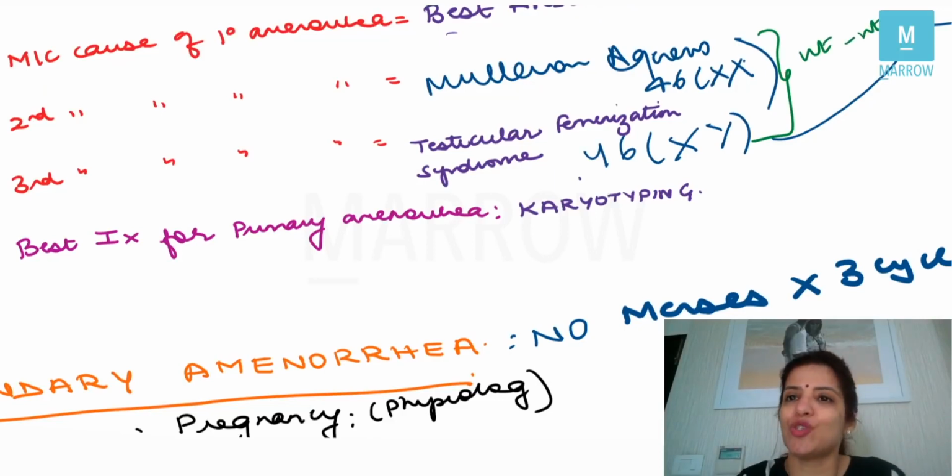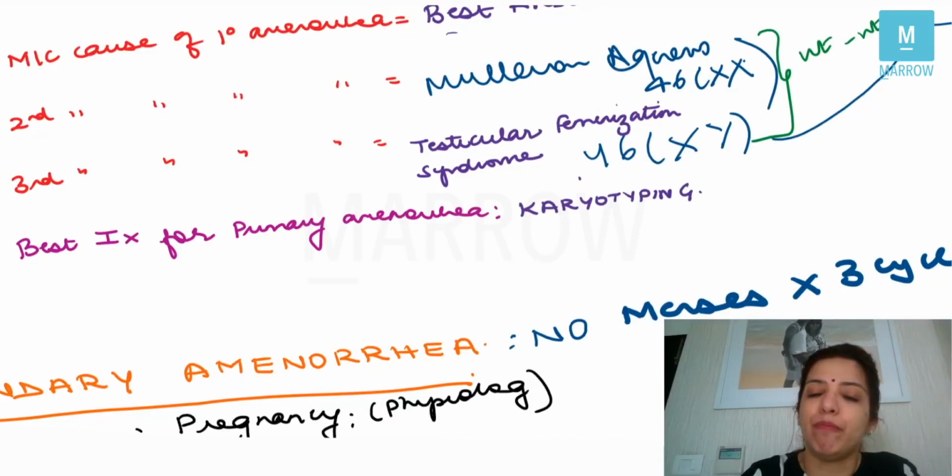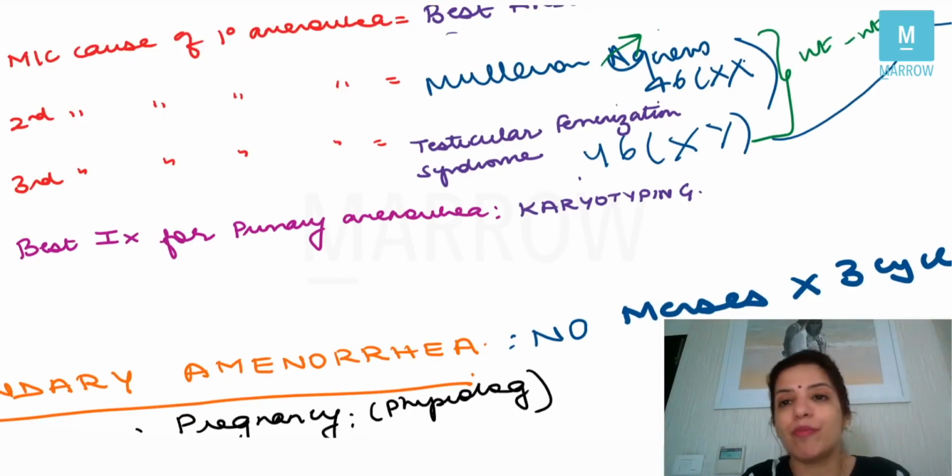In Mullerian agenesis, the uterus will be absent because the Mullerian duct has not developed. In testicular feminizing syndrome, the uterus will be absent because the gonads are testes, because they are males. And in males, the Mullerian duct does not form. So obviously here also the uterus will be absent. In Mullerian agenesis, the breast will be properly developed. In testicular feminizing syndrome also, the breast will be properly developed.